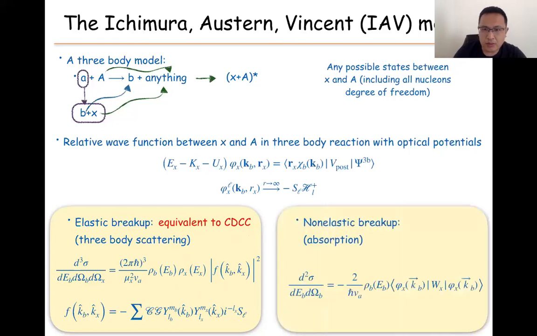The non-elastic breakup part, we call absorption. Absorption means we don't know what happened between the X and the A; an internal degree of freedom of the X particle or A particle is changed. So this is the absorption part. Following the two-body case, if we have the wave functions computed by some potential here, and using the imaginary part of this potential, we compute the expectation value and we can get the absorption part. So this is the model called the Ichimura oscillation model to compute the inclusive breakup.